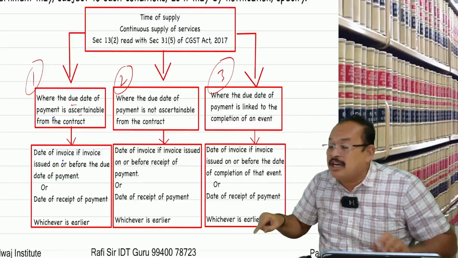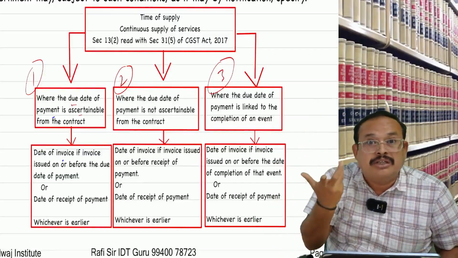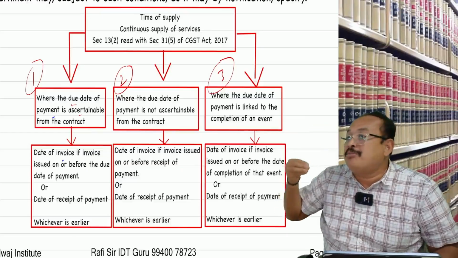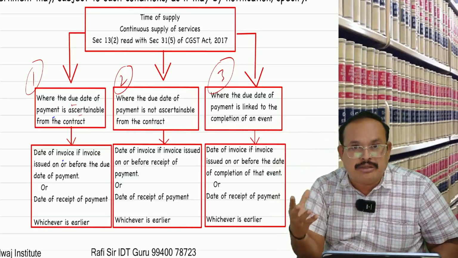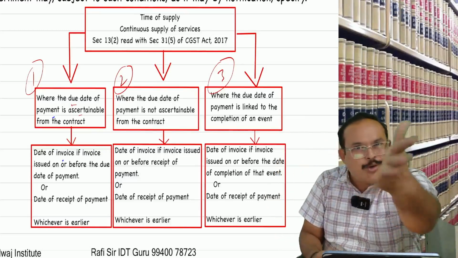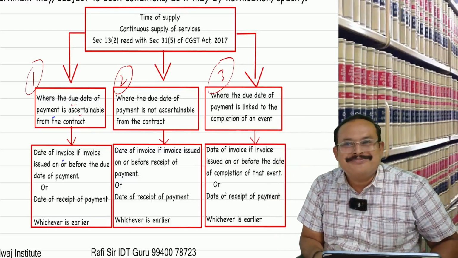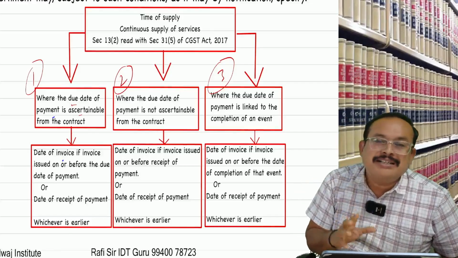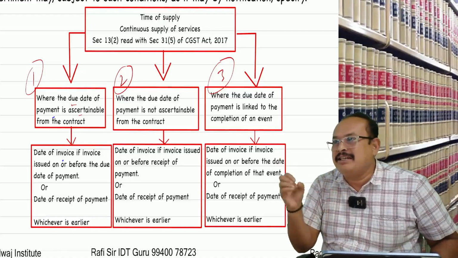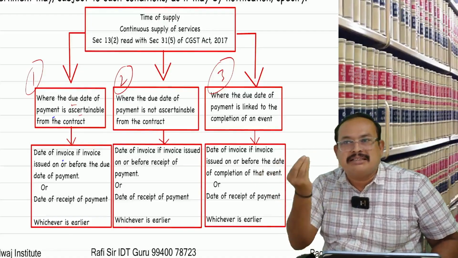Is it 5% or 12% or 18%? We do not know. Therefore, the time of supply is postponed to the actual date of redemption. If not redeemed and expired, no time of supply. Got my point, sir? As simple as that. It may be supply of goods or supply of service. Got the clarity? Section 12 series we covered, section 13 series we covered.